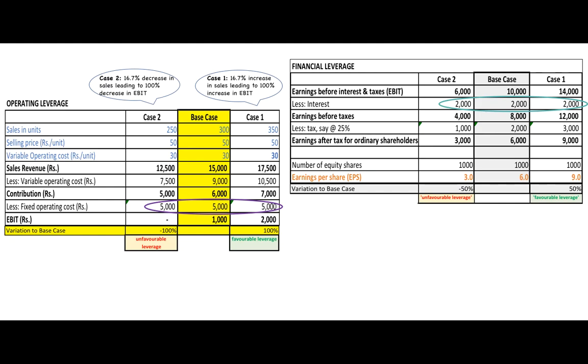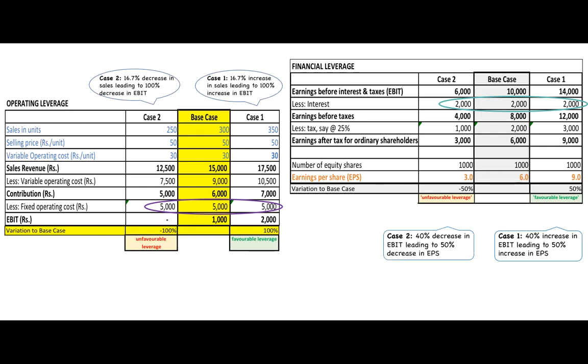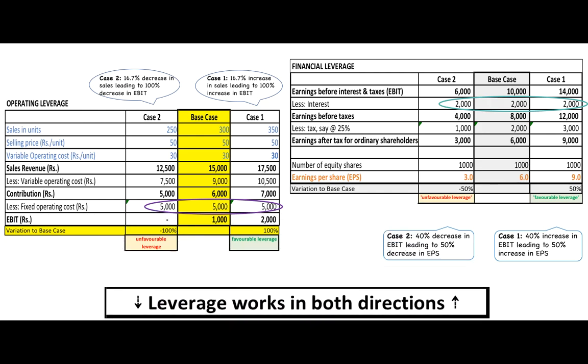So variation to base is plus 50% in case 1, minus 50% in case 2. Case 1 is a favorable leverage. Why? Because a 40% increase in EBIT leads to a 50% increase in EPS. In case 2, a 40% decrease in EBIT leads to a 50% decrease in EPS. This shows you that leverage works in both directions, be it financial leverage.